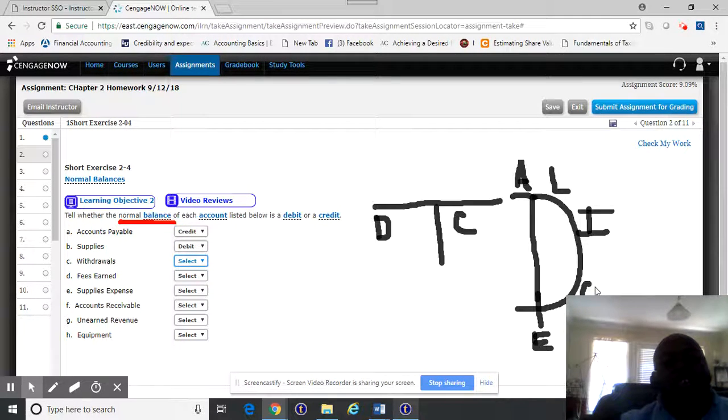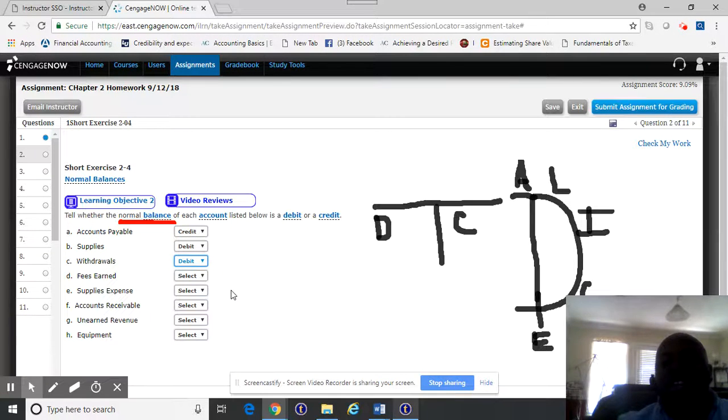Now, you will remember in class, I said on Monday there is an exception. And the exception for capital is withdrawal. You will never have a withdrawal that is a credit. Withdrawal will always be a debit. So withdrawal is going to be debit.